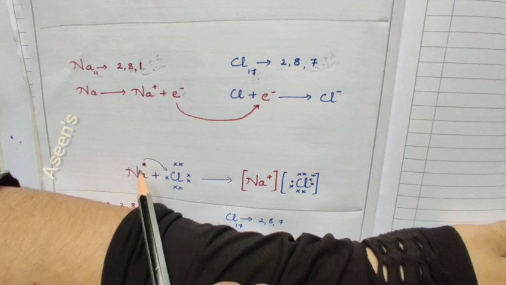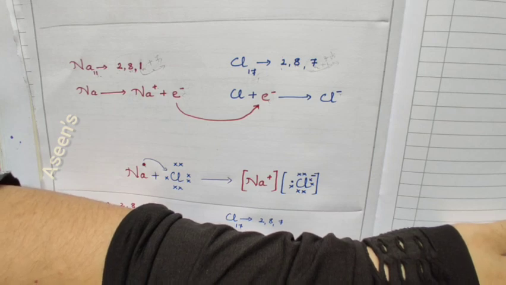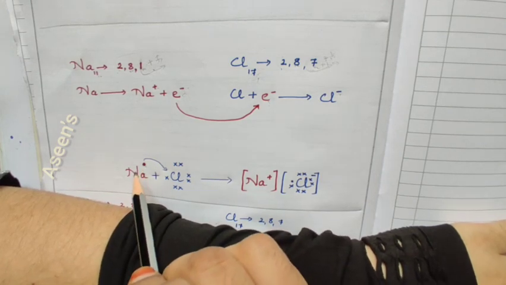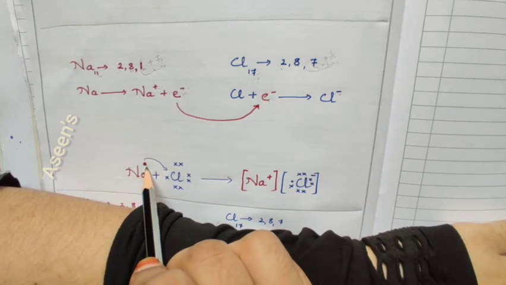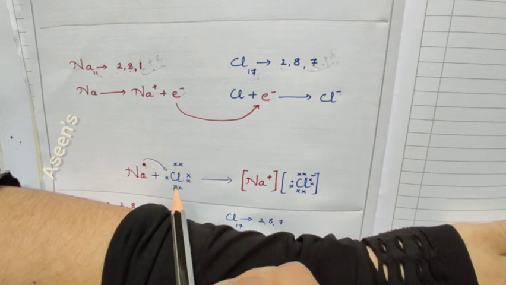See here, I have used color pens, but normally when you are writing in your notes or in your exam paper, you're not changing colors. That is the reason why we are changing the shape. For sodium, I have used a larger dot. And for chlorine, I have used X to denote electrons.